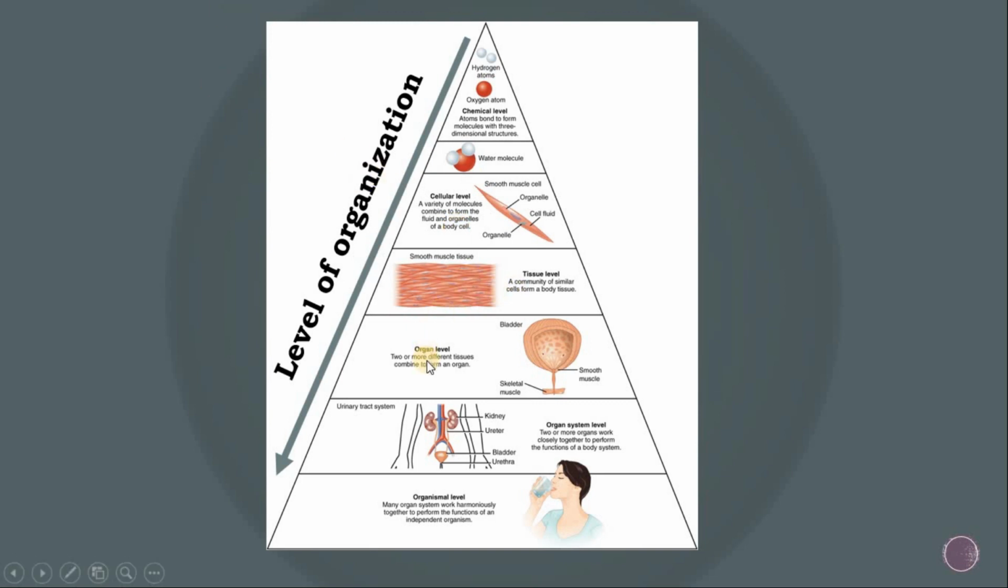The tissue level further transforms into the organ level. Two or more different tissues combine to form an organ, and organs form the organ system level. Two or more organs work closely together to perform the function of a body system, and the organ system transforms into the organismal level. Many organ systems work harmoniously together to perform the functions of an independent organism. These are the levels of organization.